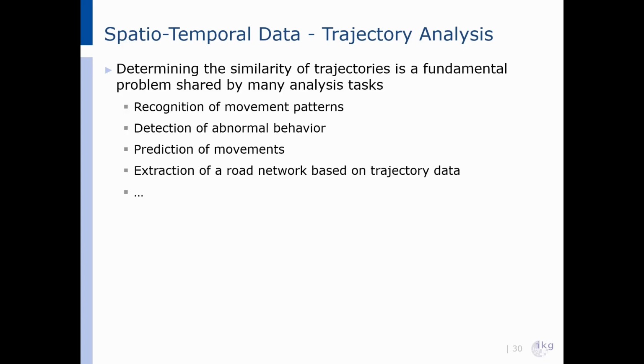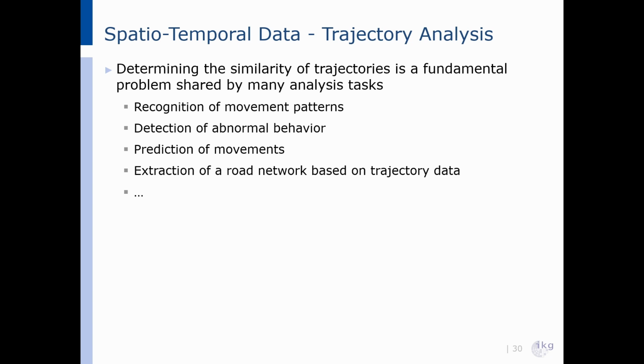For example, daily commuting routes or migration paths of animals. In anomaly detection, we want to identify movements that do not follow those usual patterns. For example, suspicious behavior or unusual ship routes in marine traffic. In prediction of movements, we want to use past trajectories to forecast the next steps of a moving object. For example, we want to predict the traffic flow or where a storm might move next.